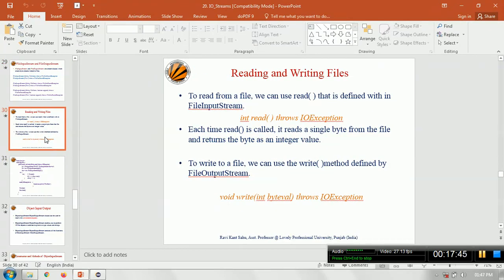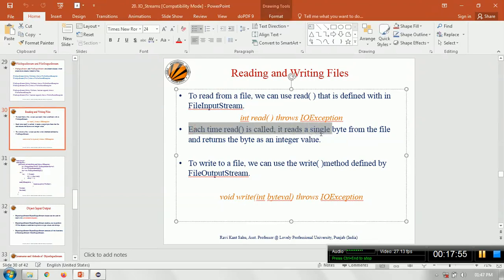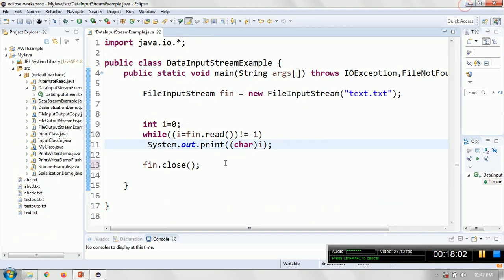Each time read is called, it reads a single byte from the file and returns the byte as an integer value. So that is the same thing.